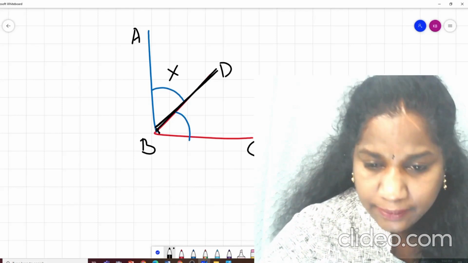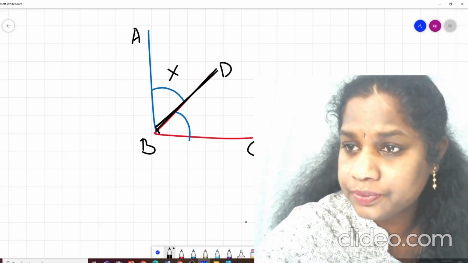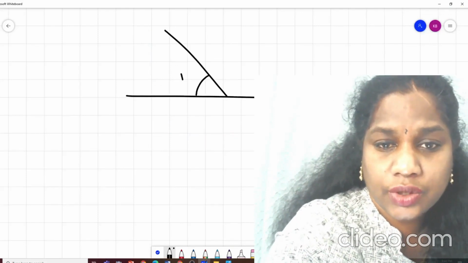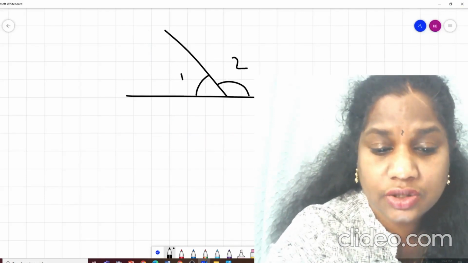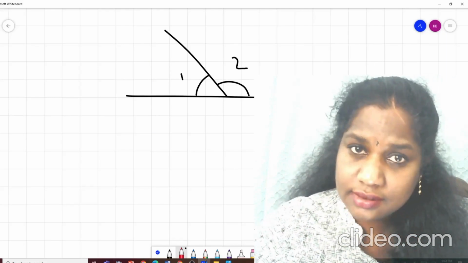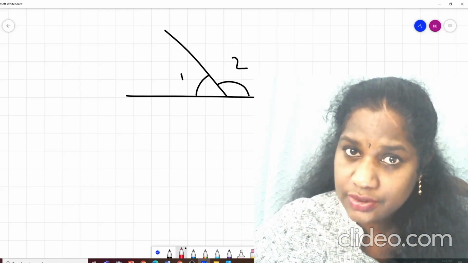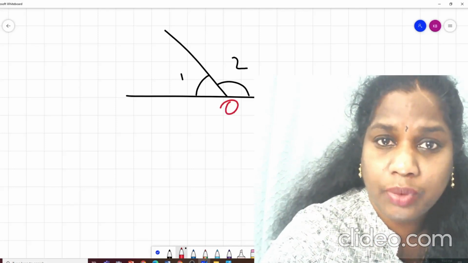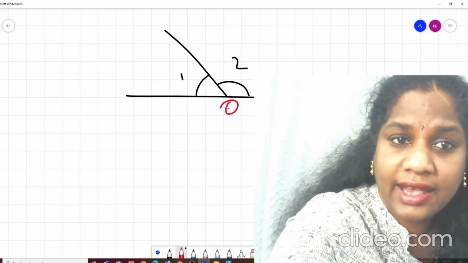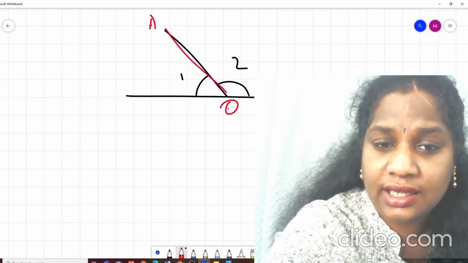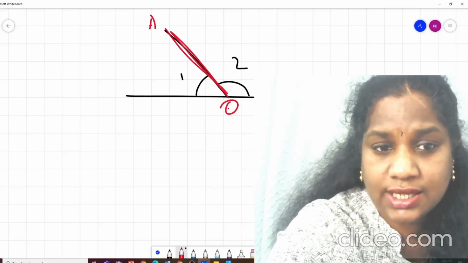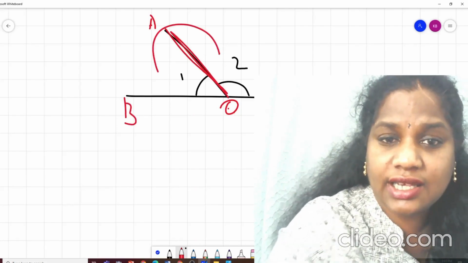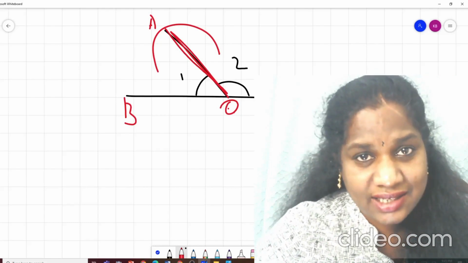Now you tell me, do you think angle 1 and angle 2 are adjacent angles? Do you think so? Yes. Why? Because they are sharing the point vertex O and they are sharing the line AO, isn't it? AOB and AOC. So that is why these two are adjacent angles.